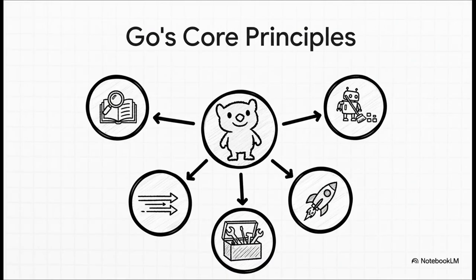So what's Go all about? It really boils down to a few core principles that all click together to give it its unique vibe. First up, simplicity and readability. The whole language is designed to be clean so you can jump into a teammate's code and just get it. Then there's built-in concurrency. Honestly, this is kind of Go's superpower. It makes handling thousands of tasks at once feel almost trivial. Next, you've got lightning-fast compilation. I mean, you hit save and it's basically done. That quick feedback loop is just a dream for developers.